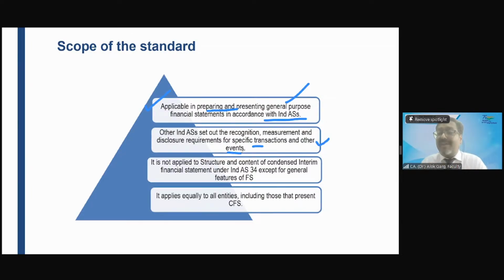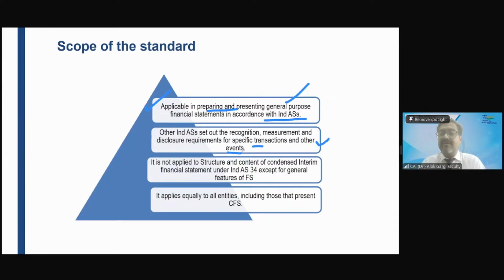Deferred tax is one of the line items on the face of the balance sheet, given in the format of the financial statements by Schedule 3 and also covered by Ind AS 1, that you need to present deferred tax asset or deferred tax liability as a minimum line item on the face of the balance sheet. But how is this deferred tax asset going to be measured? It is going to be computed. What are the disclosures relating to the deferred tax asset and liability? Is it covered by Ind AS 1? The answer is no. Which standard has covered these requirements?